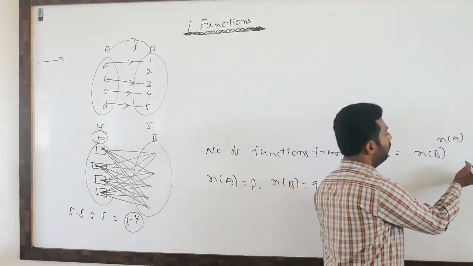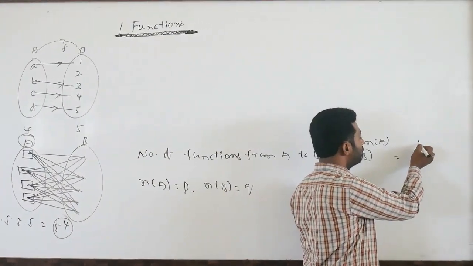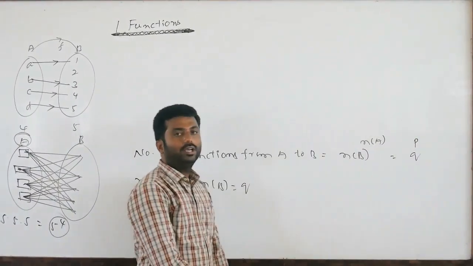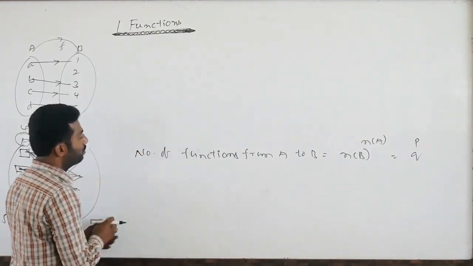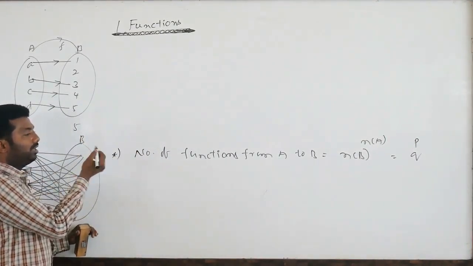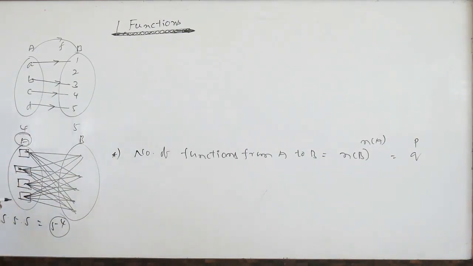So how many functions can be formed? Q to the power P functions can be formed. So this is the most important formula: number of functions from A to B.